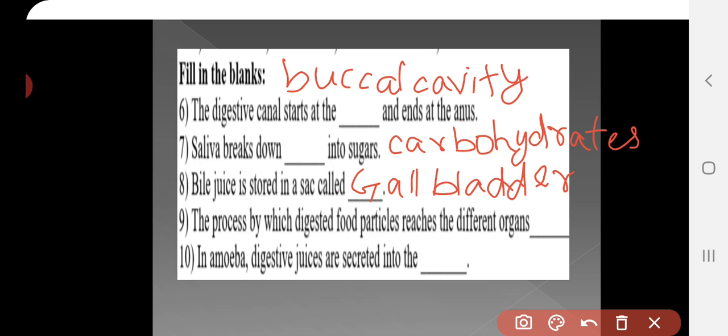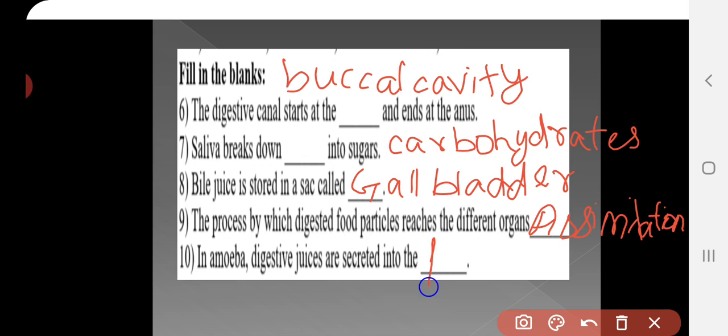Ninth question, the process by which digested food particles reach the different organs is called assimilation, A-S-S-I-M-I-L-A-T-I-O-N, assimilation.